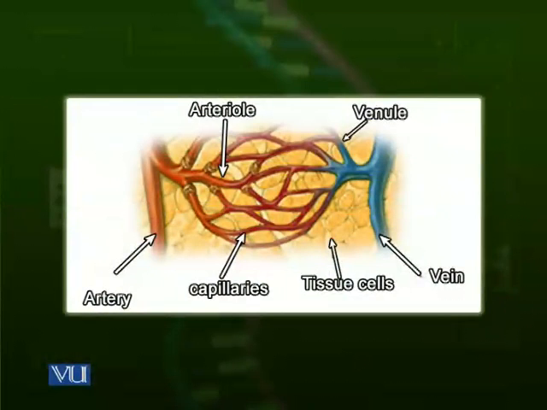Let's look at the next diagram. In this diagram, you can see that a tissue is also shown. There are tissue cells on the base, and on the top there is a capillary bed. On one side, you can see in red color there is an artery. On the other side, there is a vein. At this level, the cells of the tissue are so close to the capillary that the blood passing by, blood cells and its contents which are very near to it, can transport materials from the tissue towards the capillaries, and from capillaries to the tissue by simple diffusion.